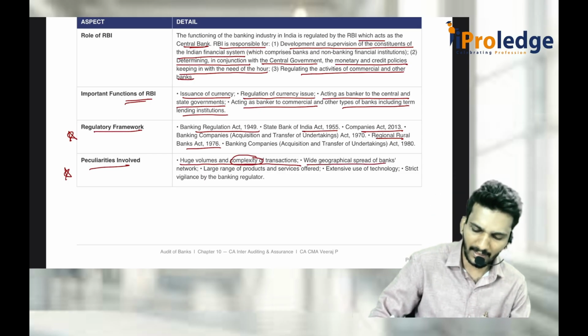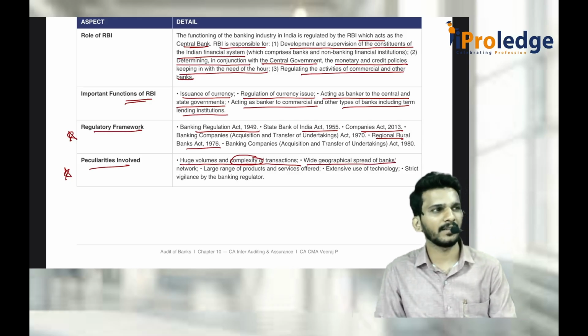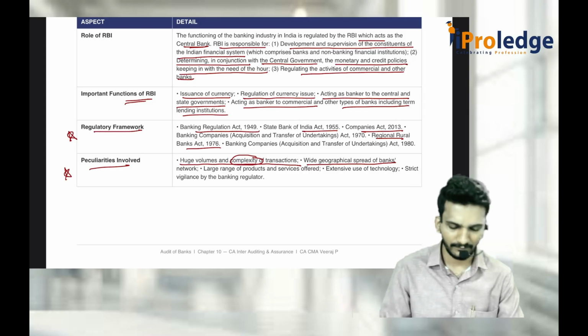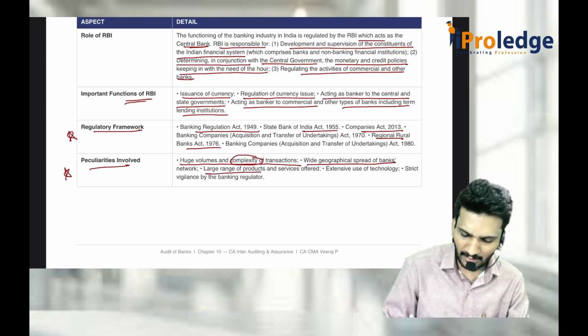Wide geographical spread of banks. What is wide geographical spread of banks? They are spread all over India. SBI has almost 20,000 branches. So, a large range of products and services offered.